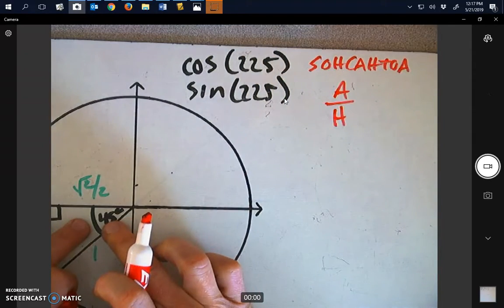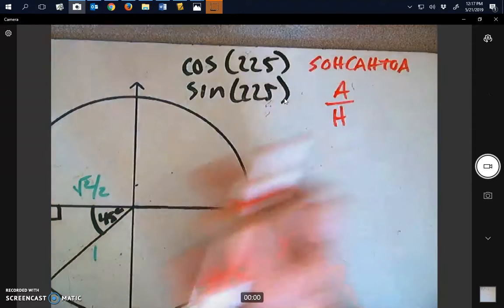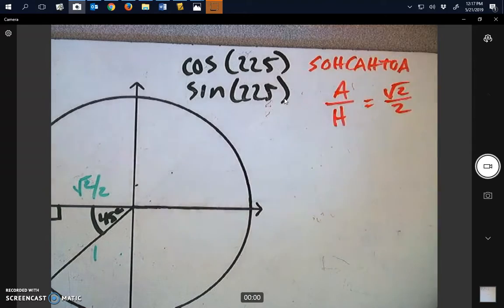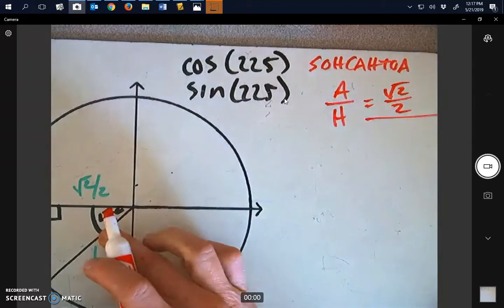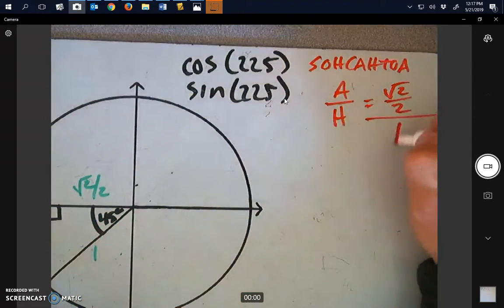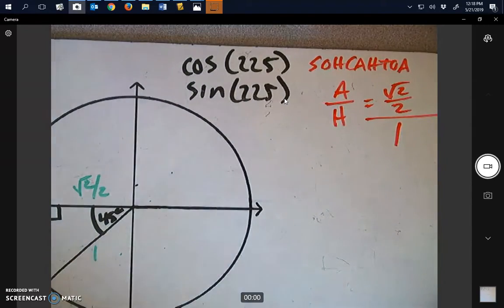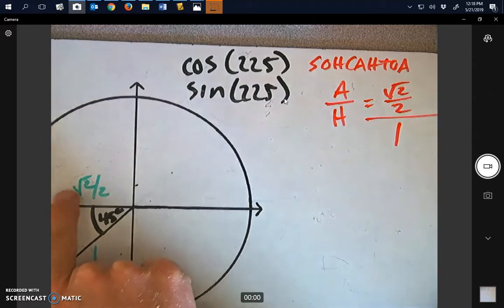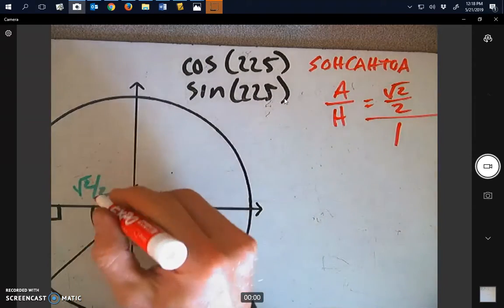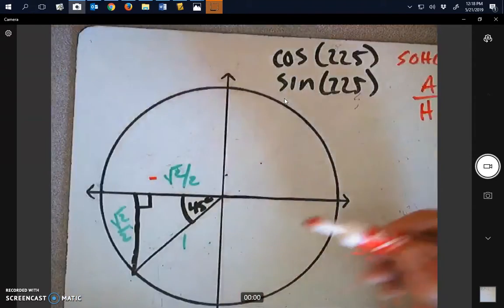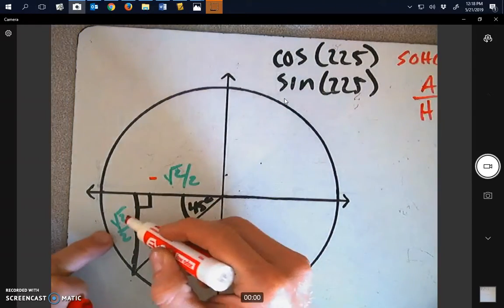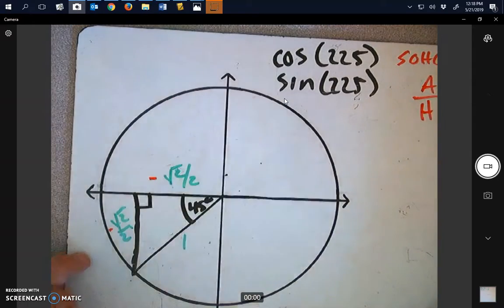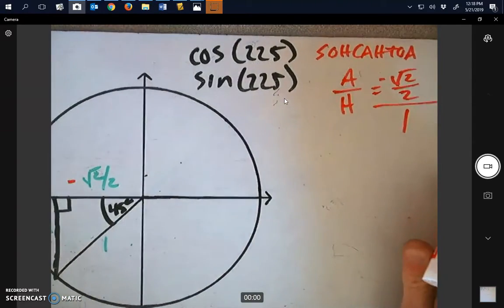So cosine of 45. The adjacent side is square root 2 over 2, and the hypotenuse is 1. So a couple of things here. We need to make sure that our actual points are right. Our coordinate here, this square root 2 over 2 is negative because we're going to the left. And this square root 2 over 2 is also negative because we're going down. So this square root 2 over 2 up here needs to be negative.